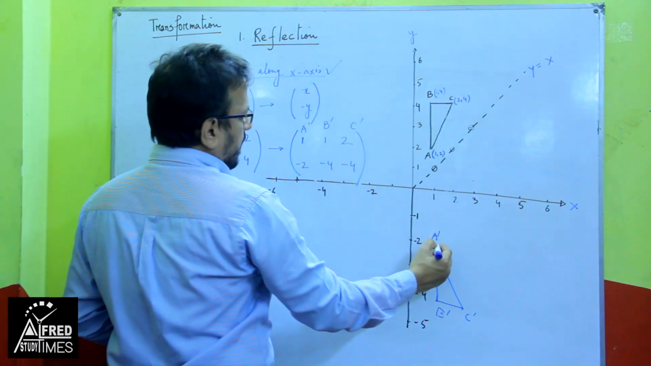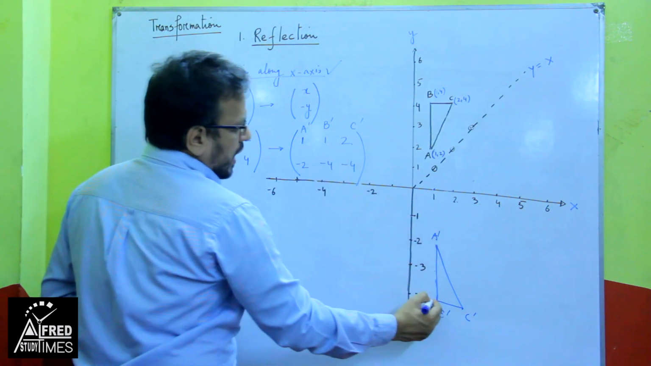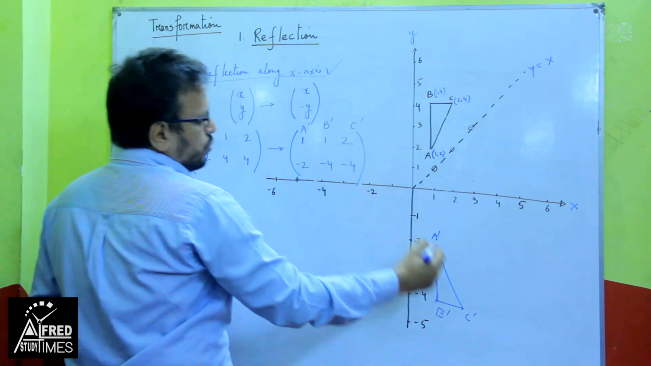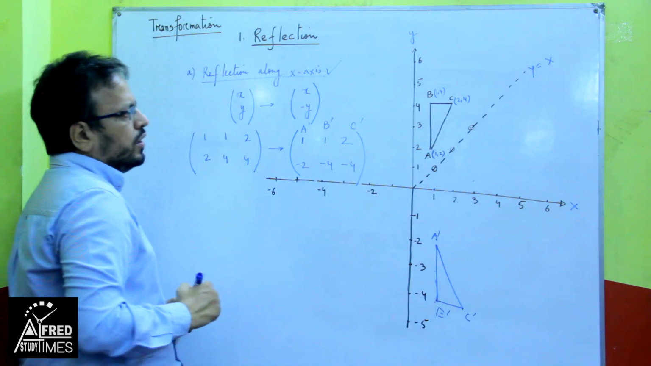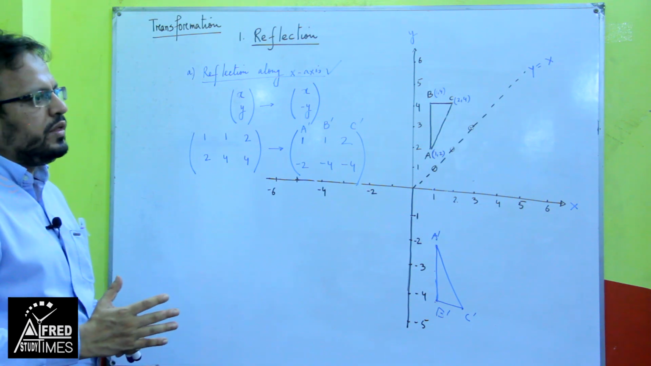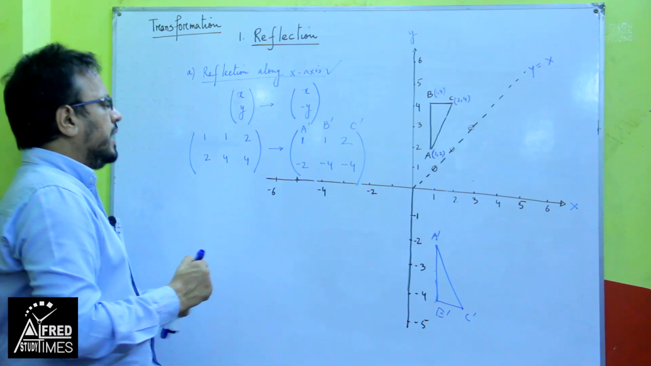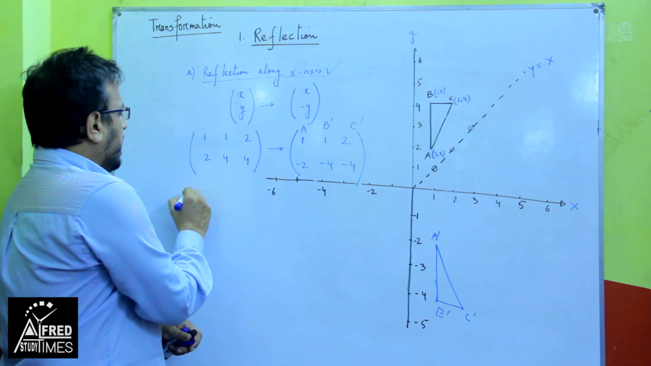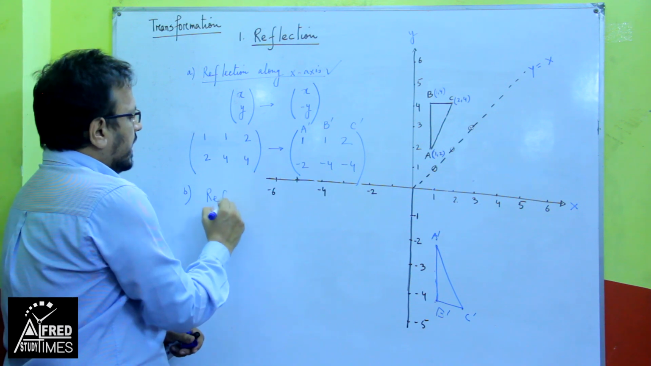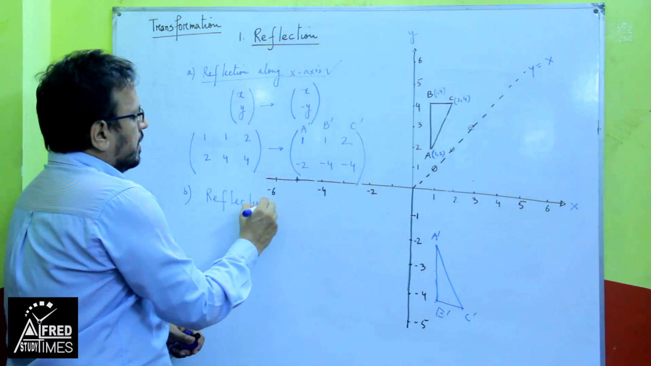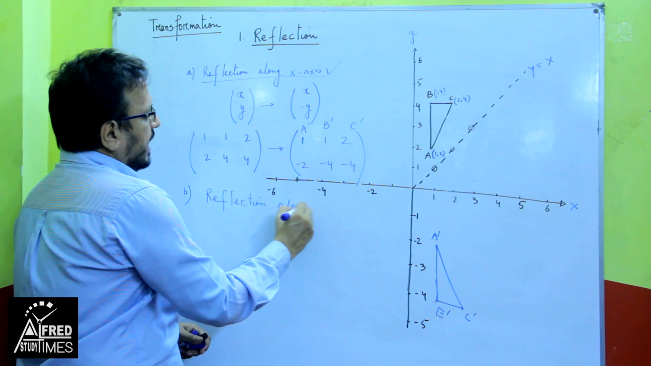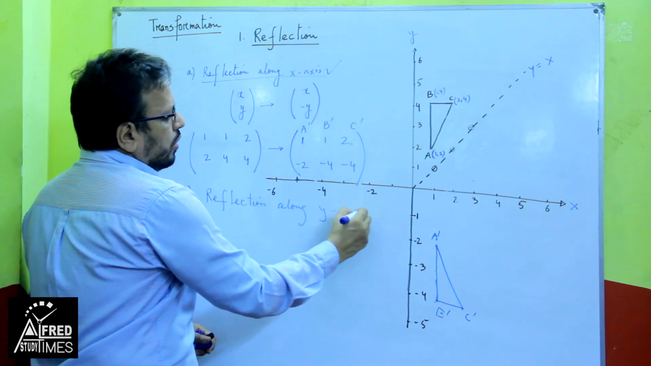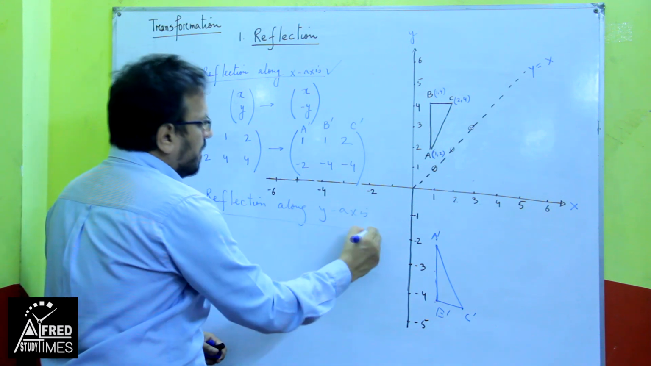Is 1 minus 2 correct, is 1 minus 4 correct, is 2 minus 4 correct? So, there are two different ways I have shown you the reflection. One more thing, let me write the other one: reflection along the y-axis. You can do it on your own, I am just giving you the matrix.